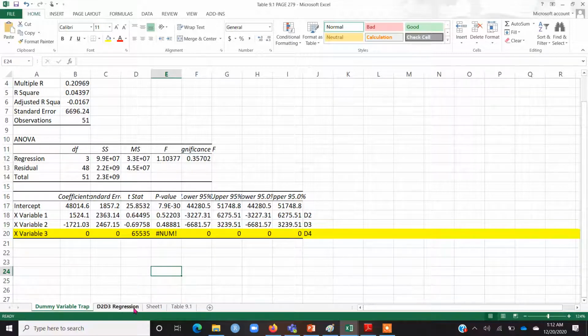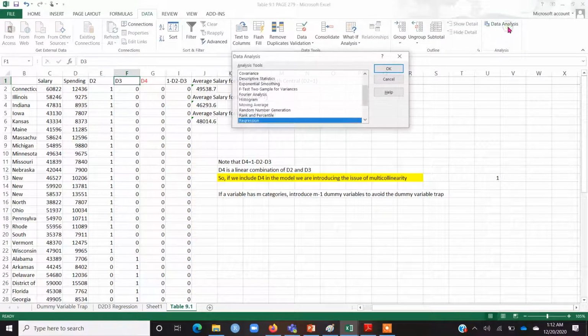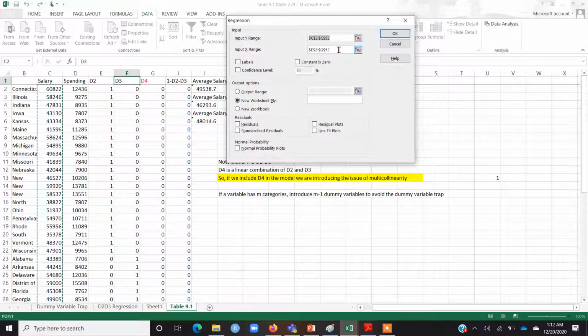Okay, so if I introduce only 2 dummy variables, that is just D2 and D3, and I have to run this regression, what I will be doing is, I'll go to data analysis, regression, and because I already ran this regression, the Y series is already selected.